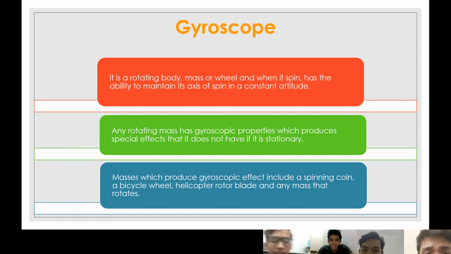Second, any rotating mass has gyroscopic properties which produce special effects that it does not have if it is stationary. Third, masses which produce gyroscopic effect include a spinning coin, a bicycle wheel, a helicopter rotor blade, and any mass that rotates. Okay, here are the examples: a bicycle wheel, a helicopter rotor blade, and any mass that rotates. Okay, next slide.